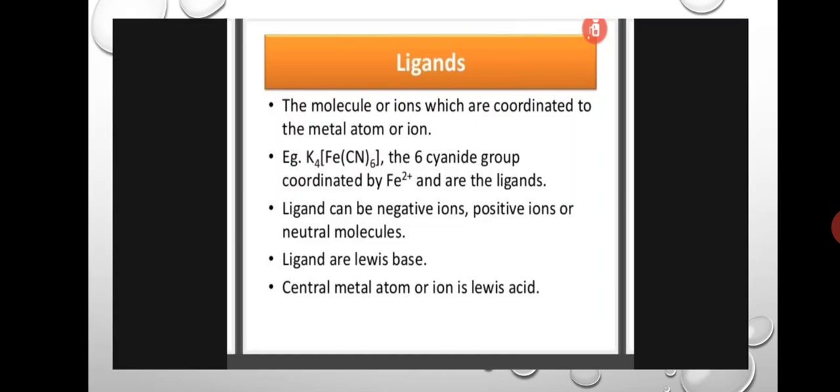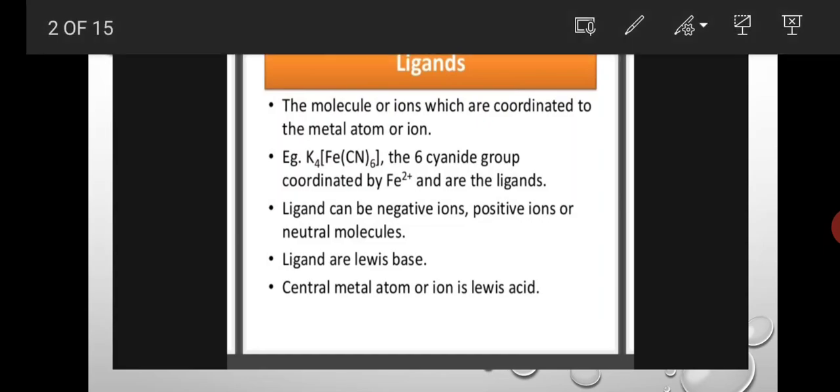Here the metal ion is surrounded by neutral or negative ions. Already we have discussed that neutral molecules or negative ions are also called ligands. Okay, ligands. So let us discuss what are ligands. Here ligands means the molecules or ions which are coordinated to the metal atom or ion. Okay, these ligands are coordinated to the metal atom or ion. Example, K4[Fe(CN)6] is there, that is potassium ferrocyanide.